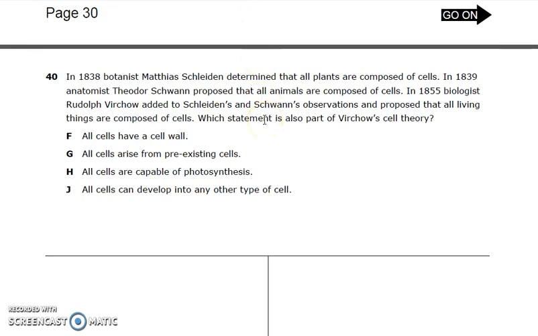Number 40. In 1838, botanist Matthias Schleiden determined that all plants are composed of cells. In 1839, anatomist Theodor Schwann proposed that all animals are composed of cells. In 1855, biologist Rudolf Virchow added to Schleiden's and Schwann's observations and proposed that all living things are composed of cells. Which statement is also part of Virchow's cell theory? F. All cells have a cell wall. G. All cells arise from pre-existing cells. H. All cells are capable of photosynthesis.